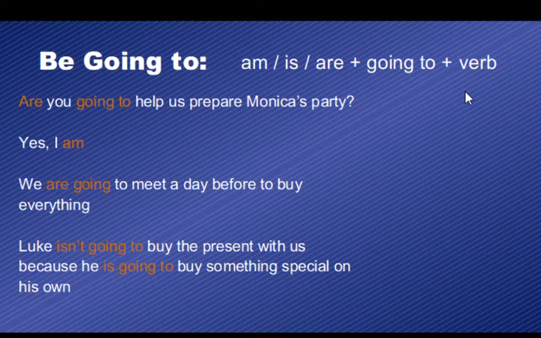As with the present continuous, if we are making a question, we start with the verb to be. And if we are going to make a negative sentence, we add not. So this could be Luke's not going to, or Luke isn't going to. We can use the contraction both ways.